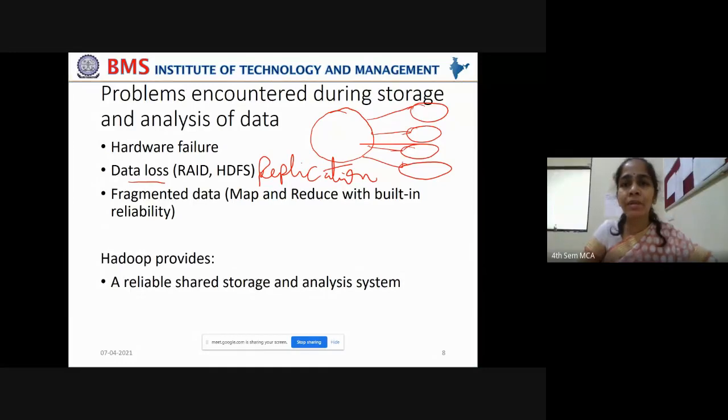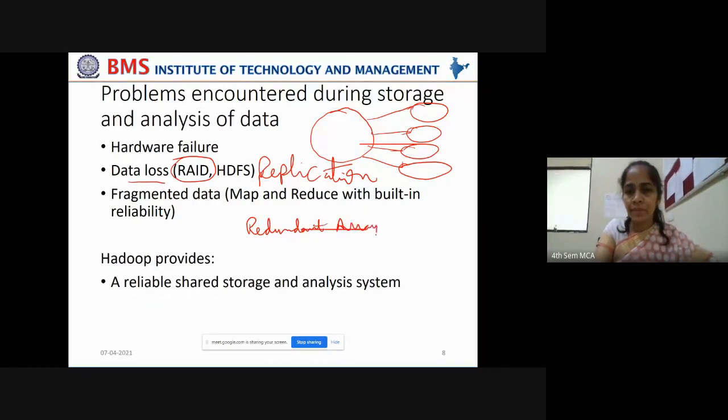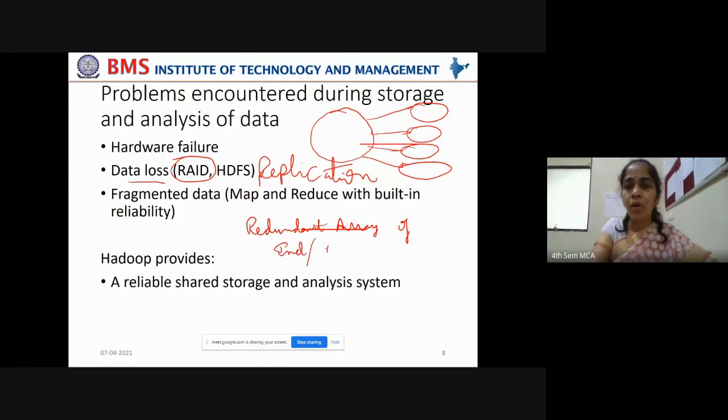Replication means storing multiple copies of the same data using a mechanism called RAID. RAID is redundant array of independent or inexpensive disks, we can also say inexpensive disks.